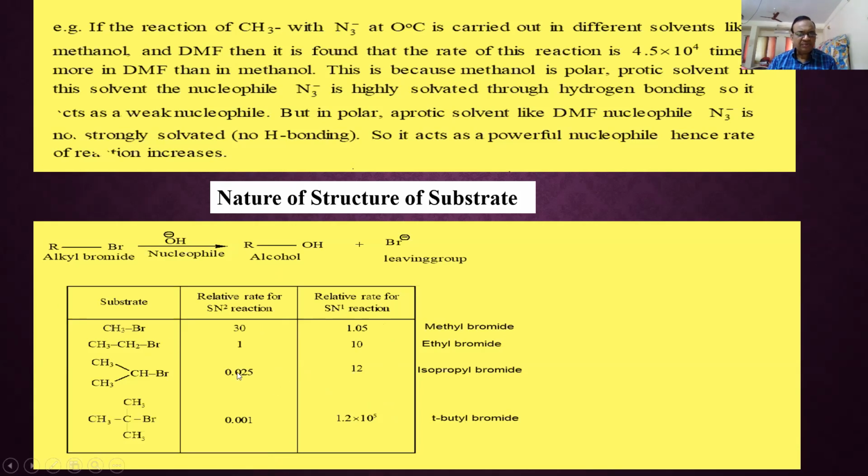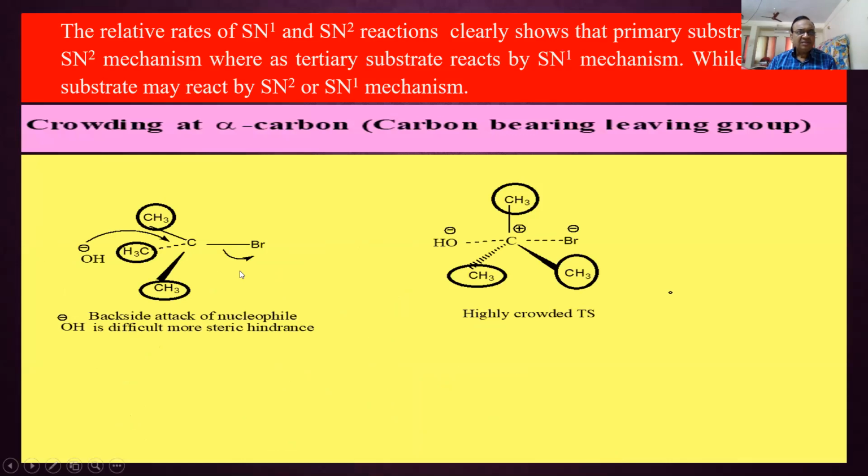The rate values I have shown here. So primary undergoes reaction by SN2 and tertiary by SN1. What about secondary? Secondary may undergo SN1 or SN2 depending upon the groups attached. Now the next factor is crowding at the alpha carbon, which affects the rate of SN1 and SN2.